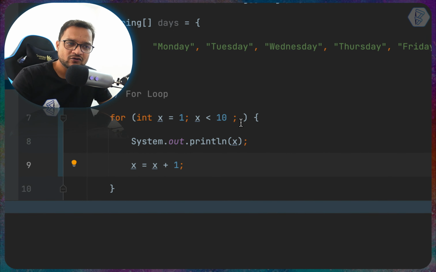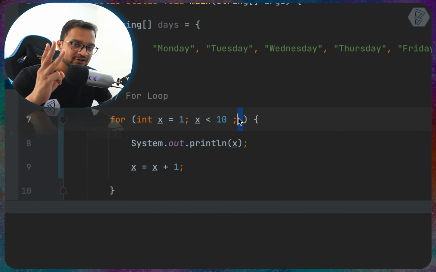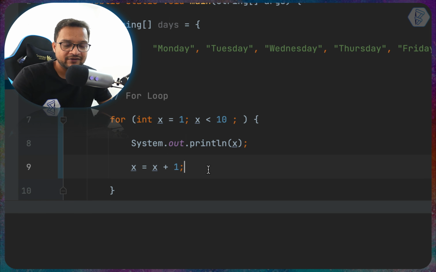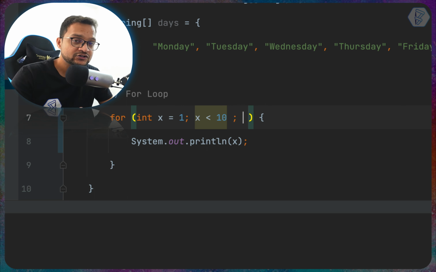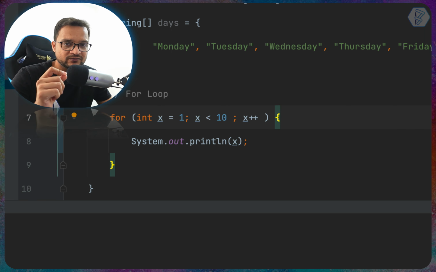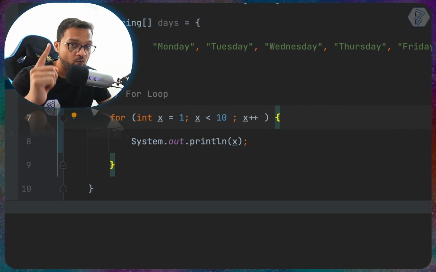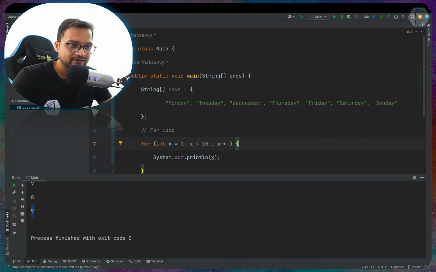But we know that there is another third block here. So instead of incrementing the value of x like this, we can also do x plus plus. What is this plus plus? Plus plus means increment the value of x by 1. So when we do this thing, let's see what's going to happen.